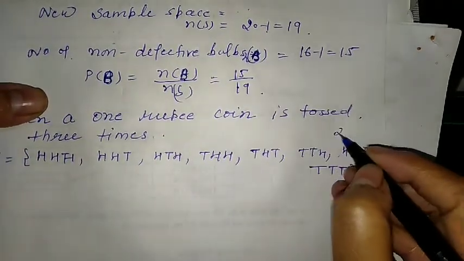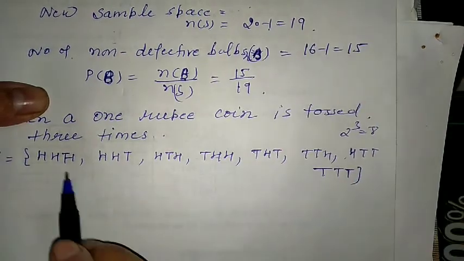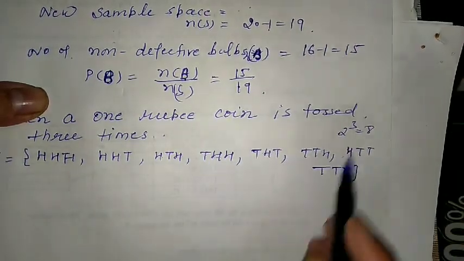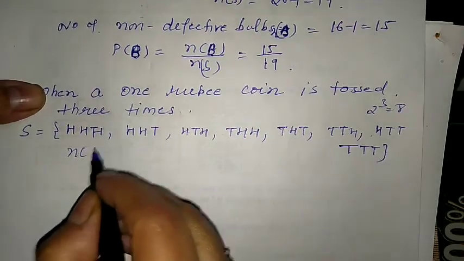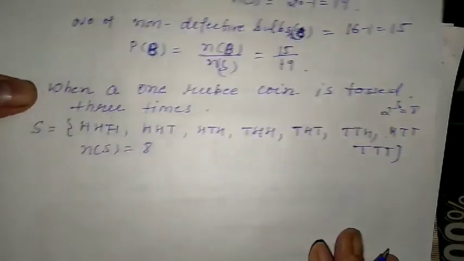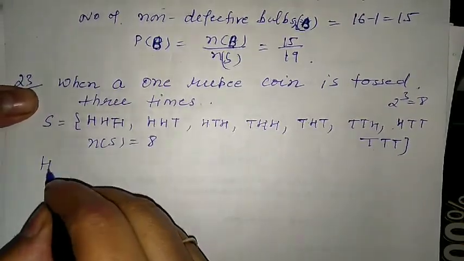So here is 2 to the power 3. So 8 cases will be there. 1, 2, 3, 4, 5, 6, 7, 8. So what is the number of sample space? 8. Now we are having a condition.